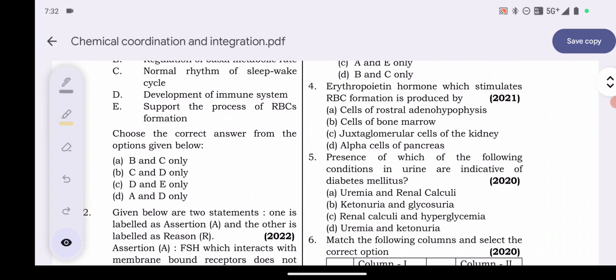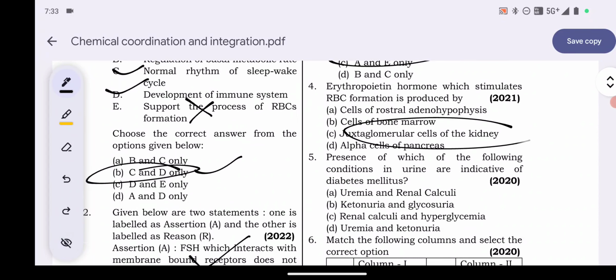Next question, question number 4. Erythropoietin hormone, which stimulates the RBC formation, is produced by: cell of rostral adenohypophysis, cell of bone marrow, juxtaglomerular cells of the kidney, alpha cell of the pancreas. So here your answer will be JG cells, juxtaglomerular cells of the kidney. Option number C is the correct one. Juxtaglomerular cells of the kidney secrete erythropoietin hormone that stimulates the formation of RBC, red blood cells. This process is called erythropoiesis.